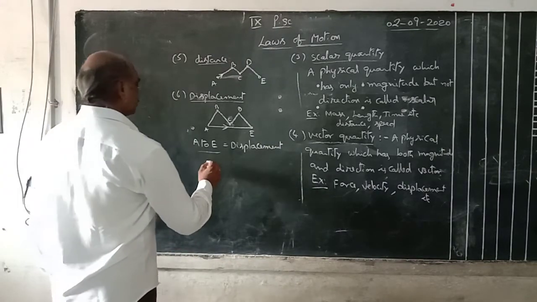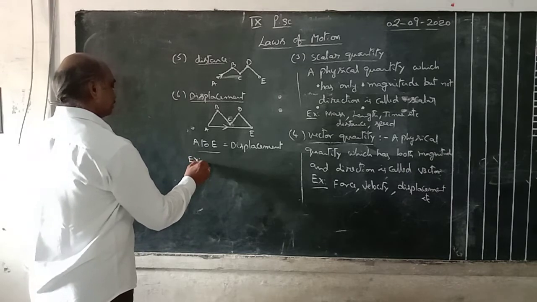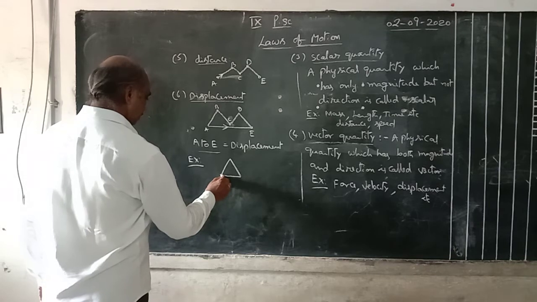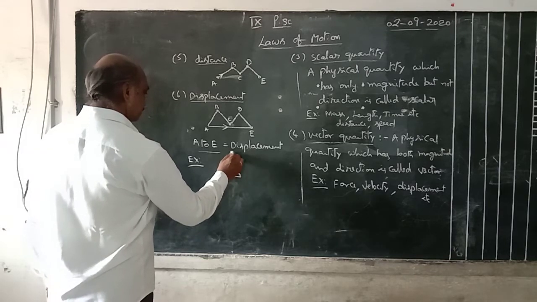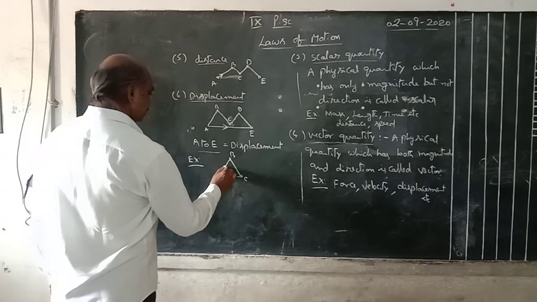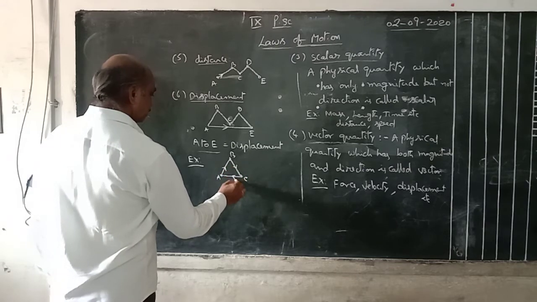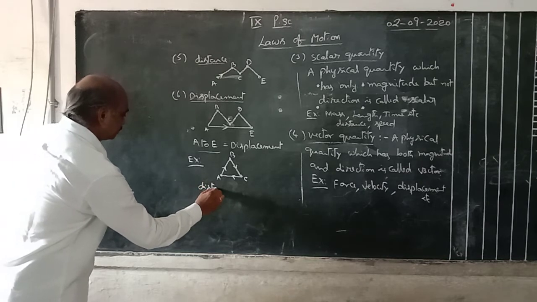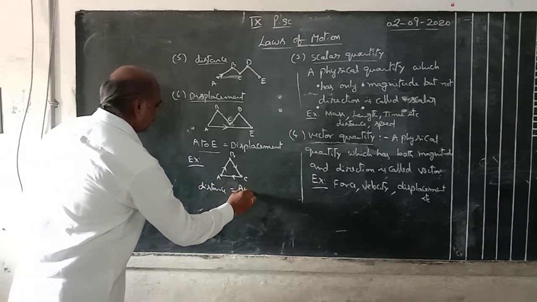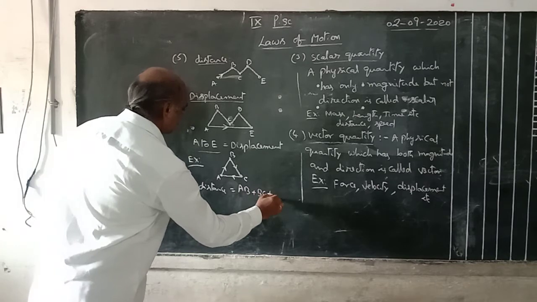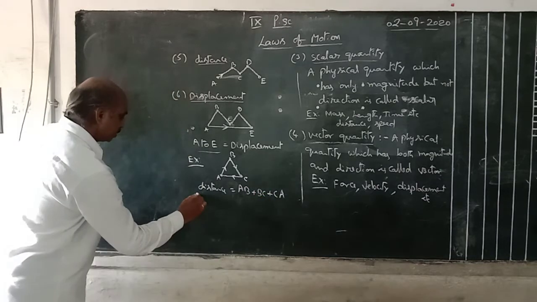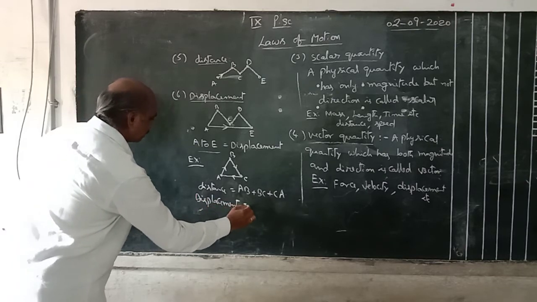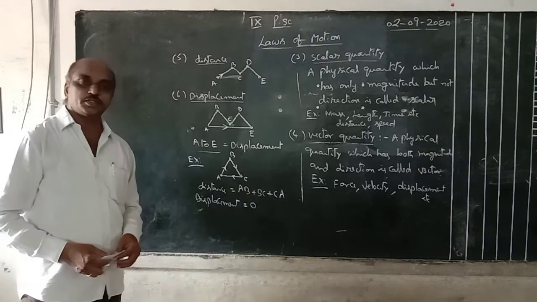Suppose, for example, here distance is AB plus BC plus CA. Displacement is equal to 0. Why is it equal to 0?